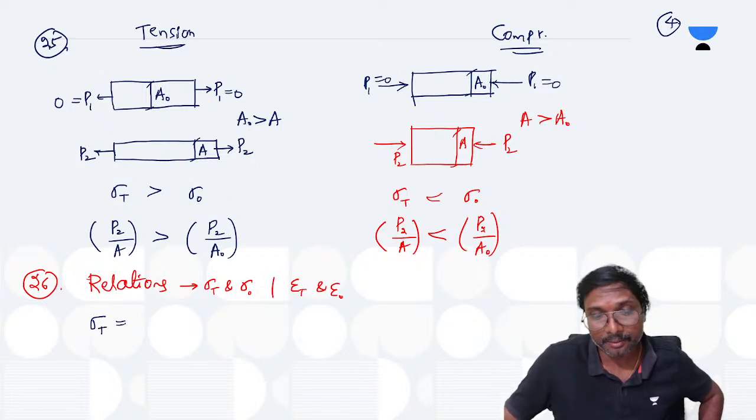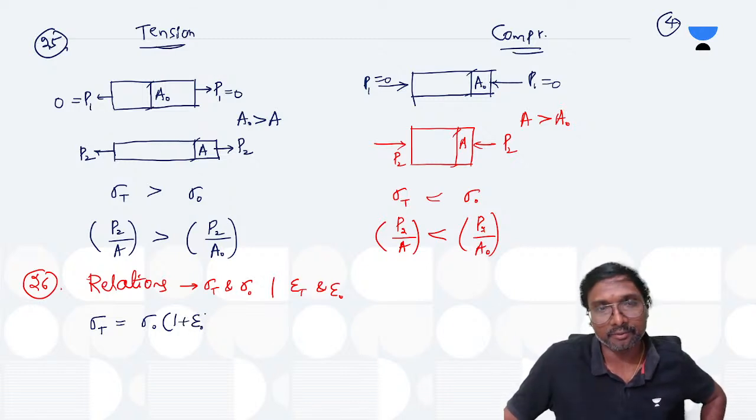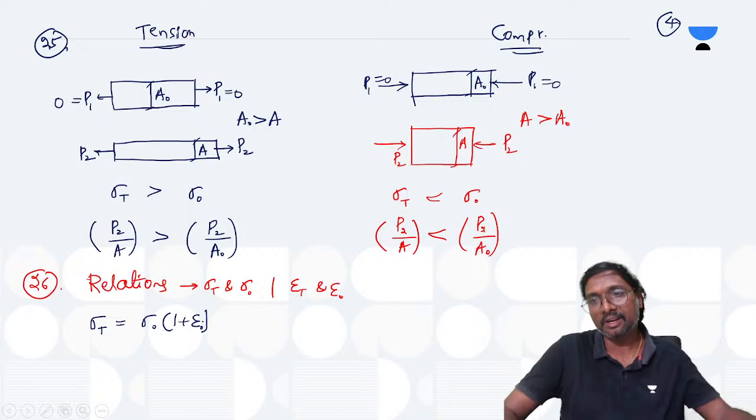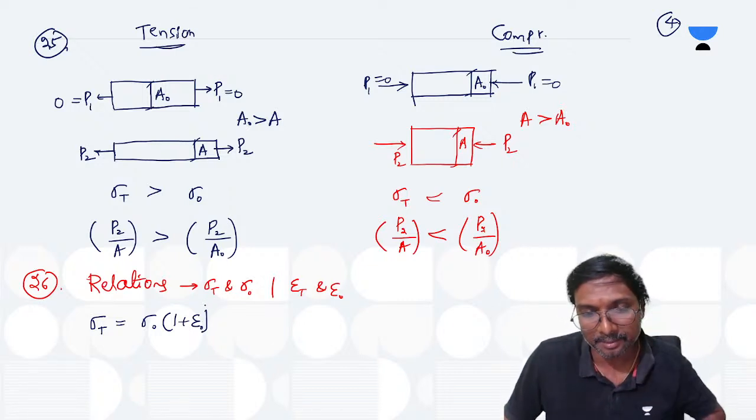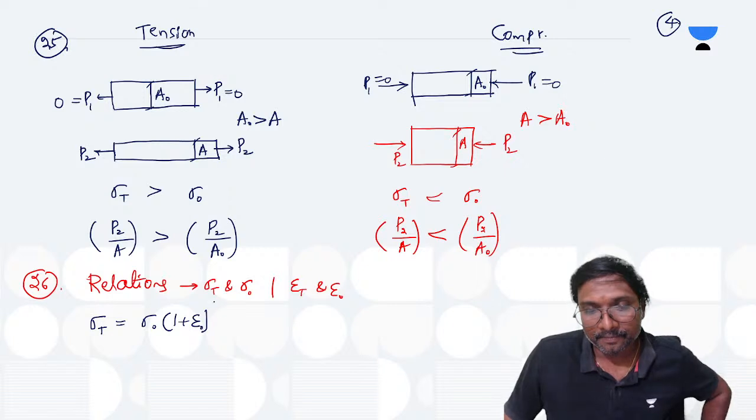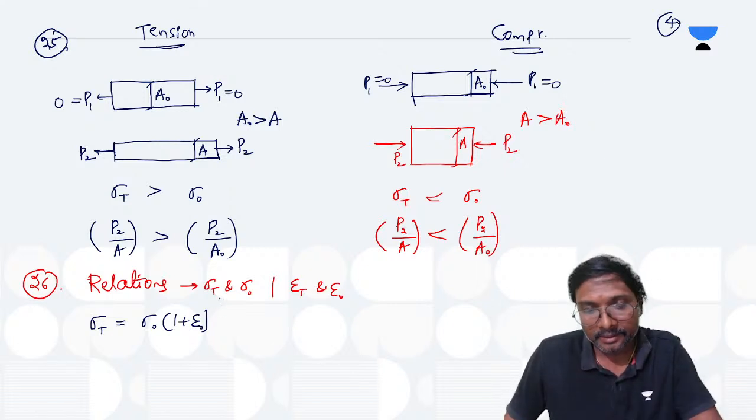True stress will be equal to nominal stress into 1 plus epsilon naught, right? 1 plus epsilon naught.